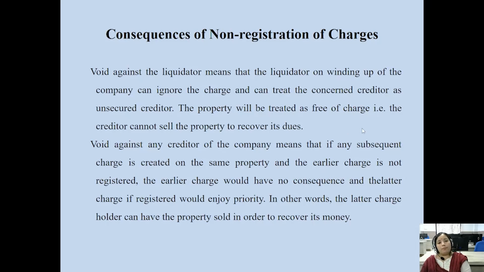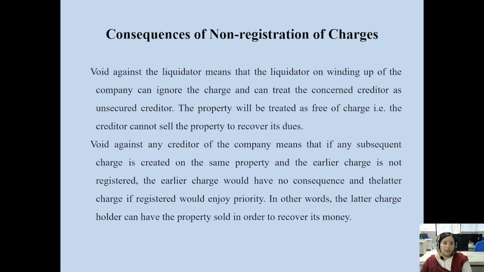Then in that case, it is declared void by the court of law, and you can make it void against the liquidator, that is, in the case of winding up, liquidation, or dissolution of the company. The company can ignore the charge and treat the concerned creditor, bank, or financial institution as an unsecured creditor. So the company can utilize that property or those assets for the company's interest, and not for the interest of the bank or financial institution. So it is declared void in the court of law because of non-registration of charges.